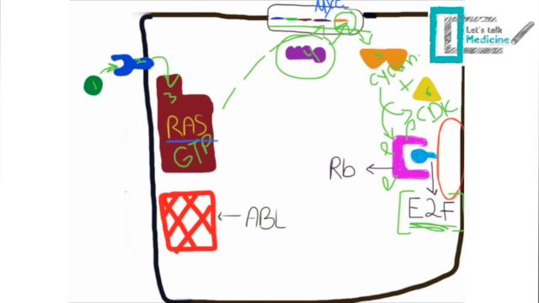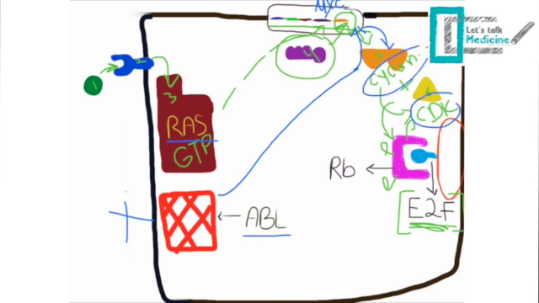The proto-oncogene could also act through ABL, and ABL is a receptor that does not need any growth factor, and it will act directly to activate the cyclin gene to produce cyclin, and then the further steps will go. The cyclin will act with the cyclin-dependent kinase to phosphorylate the protein that covers the E2F. It's important also to mention that the protein that covers the E2F is called retinoblastoma, or RB. So this is the normal.